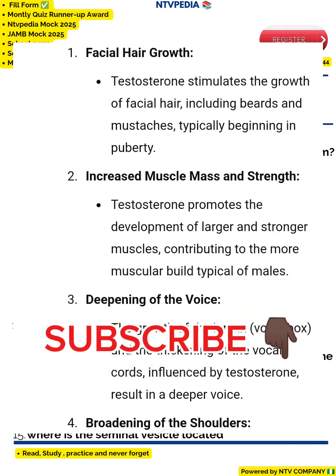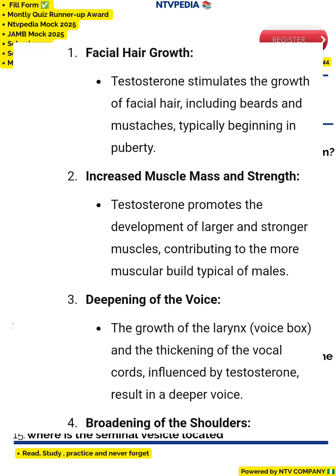These hormones give rise to different characters in males, for example deepening of voice, development of facial hair, development of hair in the pubic parts of the body, and the development of the Adam's apple. All these are the male secondary sexual characters developed by testosterone.